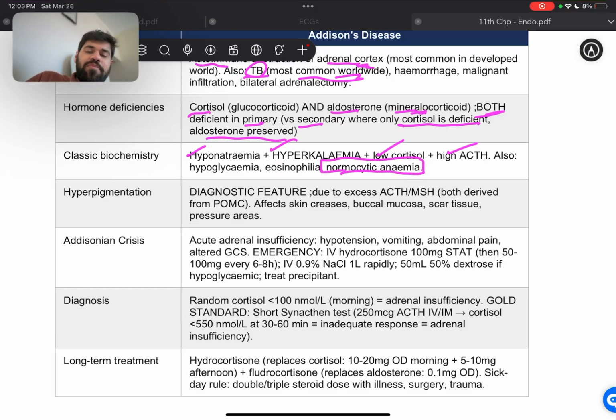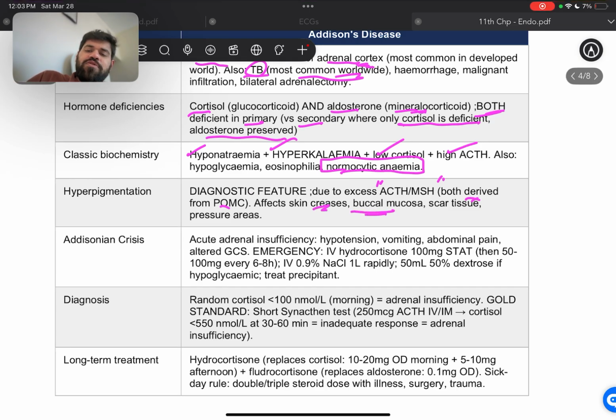All right, hyperpigmentation, so the diagnostic feature is due to the excess ACTH and MSH, and both derive from POMC. It affects the skin creases, we have buccal mucosa, we have scar tissue, and especially on the pressure areas. Then Addisonian crisis is acute adrenal insufficiency leading to hypotension, leading to vomiting, abdominal pain, altered GCS.